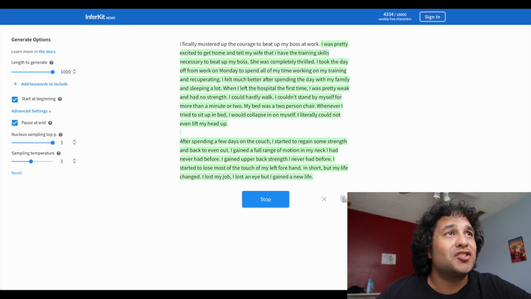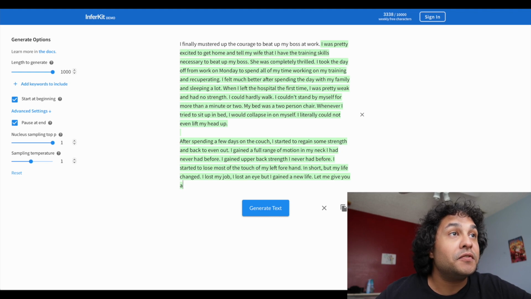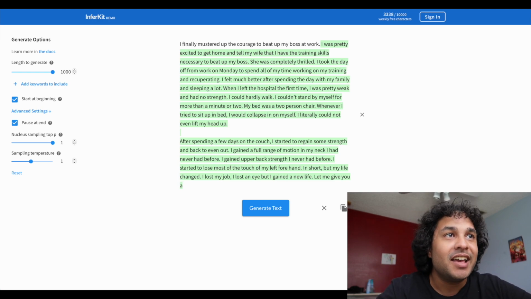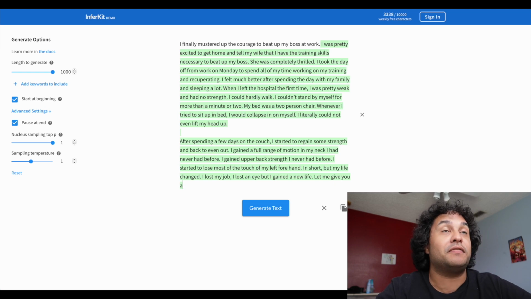My bed was a two-person chair. Whenever I tried to sit up in bed, I would collapse in on myself. I literally could not even lift my head up. After spending a few days on the couch, I started to regain some strength and back to even out. I gained a full range of motion in my neck I had never had before. I gained upper back strength I never had before. I started to lose most of the touch on my left forehand. In short, my life changed. I lost my job. I lost an eye, but I gained a new life.